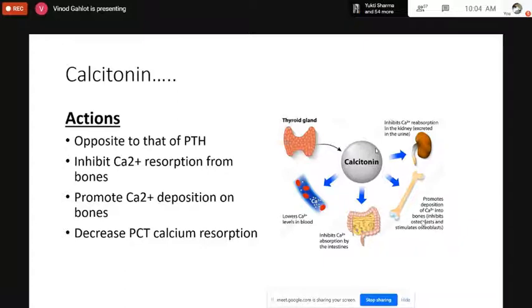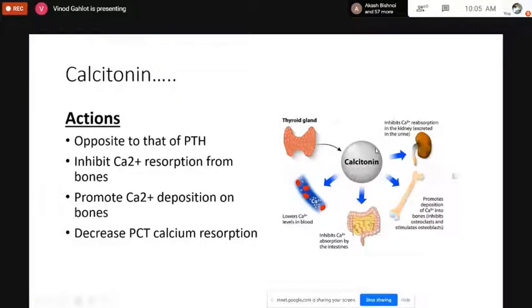They also promote calcium deposition on the bones, and they also decrease PCT calcium reabsorption. So more calcium will be excreted in the urine, and calcium may be lost in the urine as well. This is how you can see here the different effects of the parathyroid hormone and calcitonin.